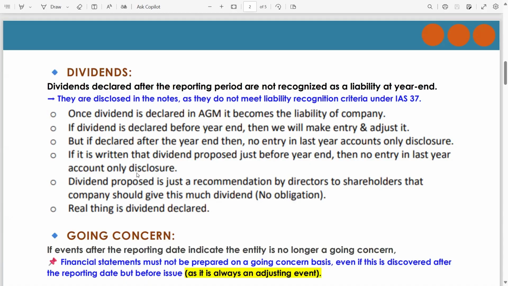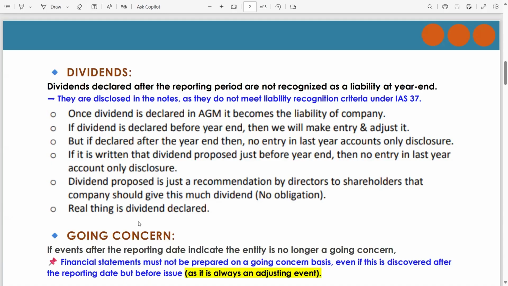If it is written that dividend is proposed just before year end, then no entry last year, only disclosure. Why? Dividend proposed is just a recommendation by directors to shareholders that the company should give this much dividend, meaning no obligation. This is just a proposal, just a recommendation. The real thing is dividend declared. So dividend declared is the main thing.